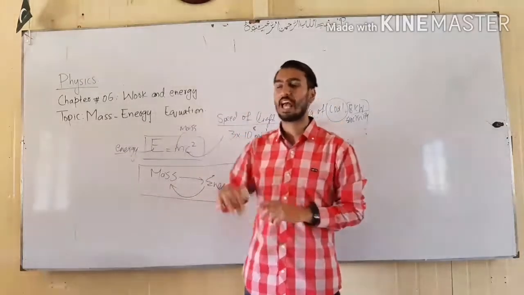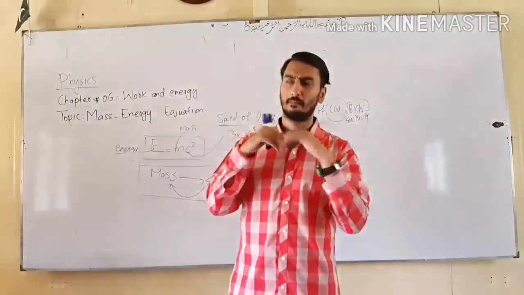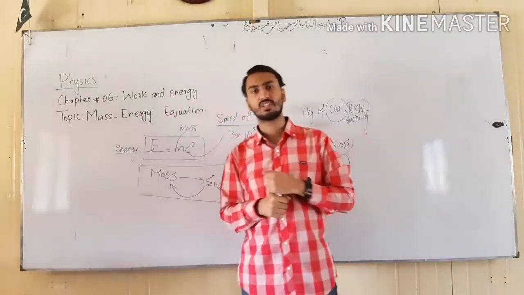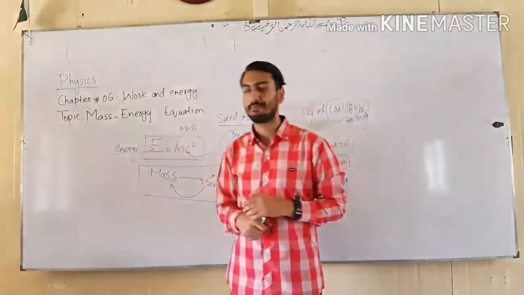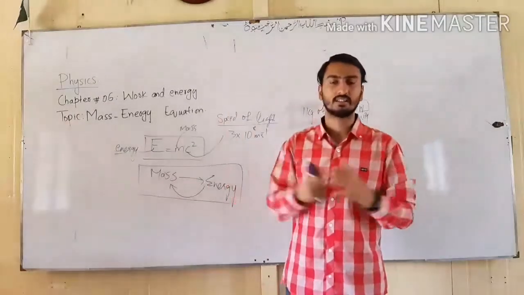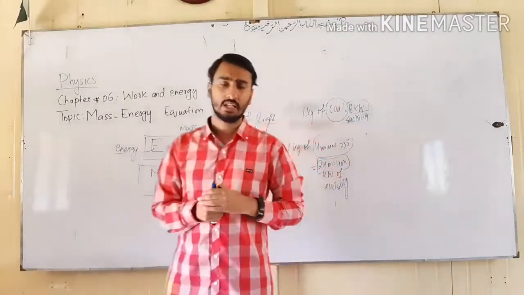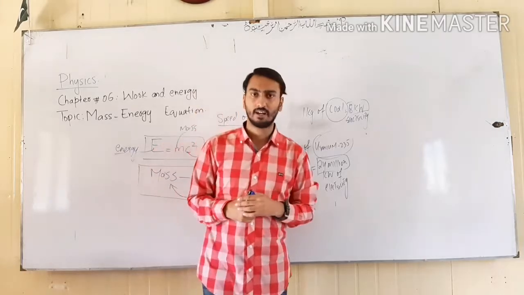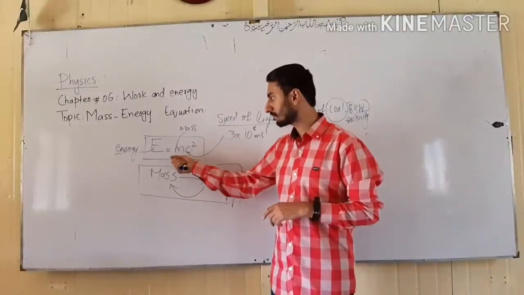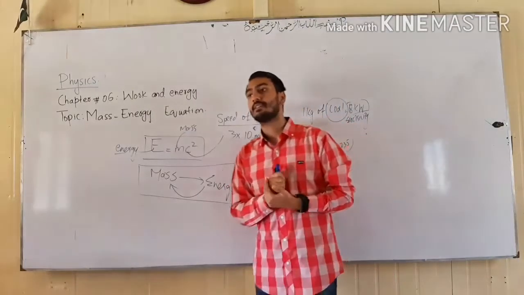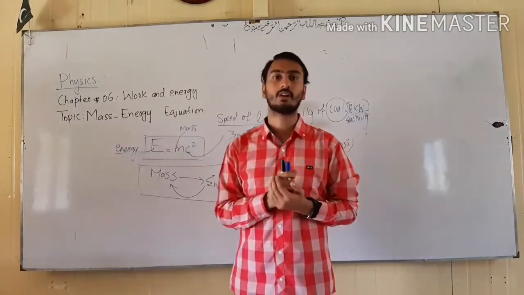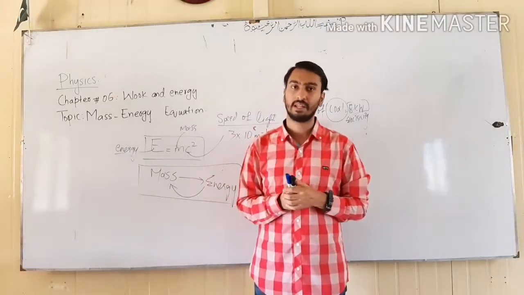This equation is happening in the sun and stars for millions of years. Nuclear reactions are occurring in the sun and in stars. That's why it is a burning ball of fire, because in the sun millions and trillions of reactions are happening, and a lot of those reactions are according to this equation, E is equal to mc square. Those nuclear reactions are the main cause of life on earth.